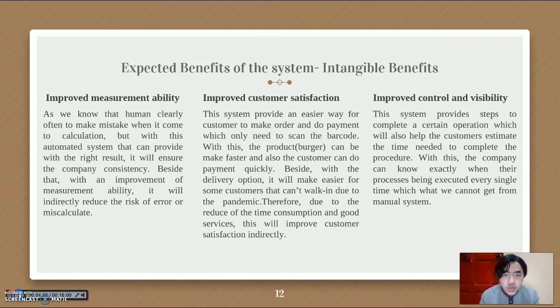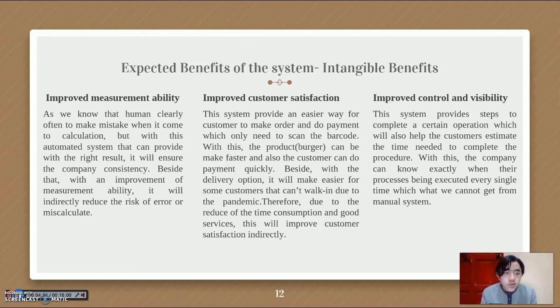Next is improved customer satisfaction. The system provides an easy way for customers to make orders and do payment, which only requires scanning the barcode. With this, the product can be made faster and the customer can also pay quickly. Therefore, due to the reduced time consumption and good service, this will indirectly improve customer satisfaction.